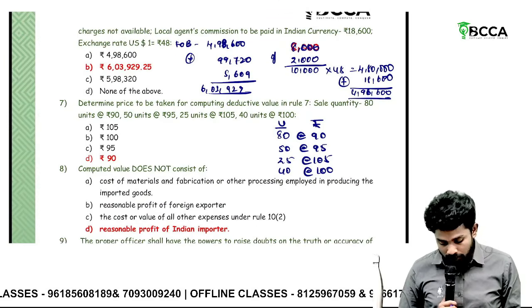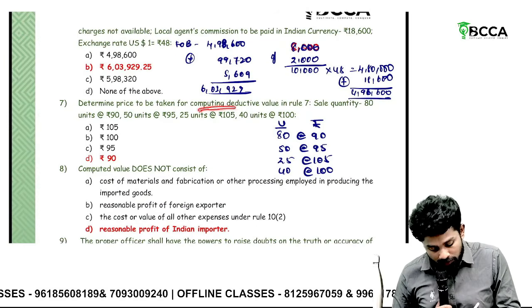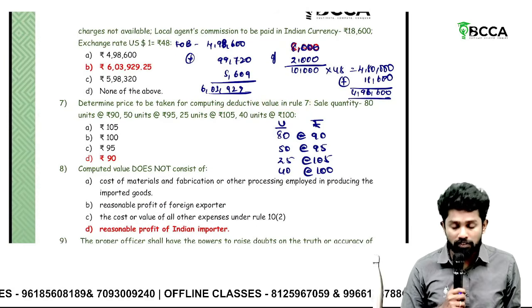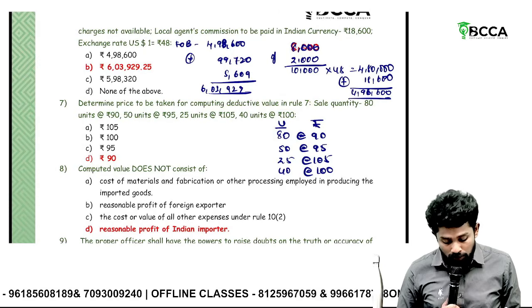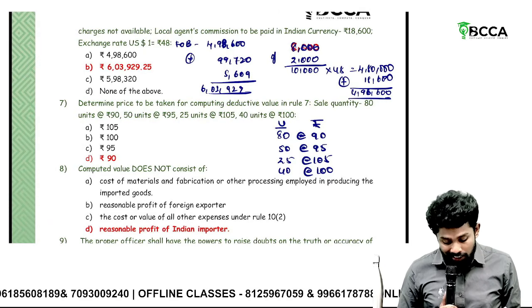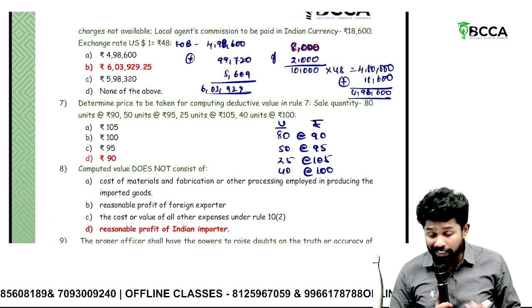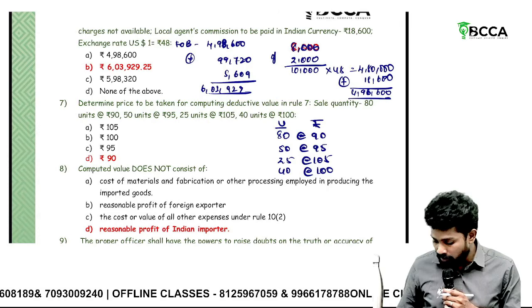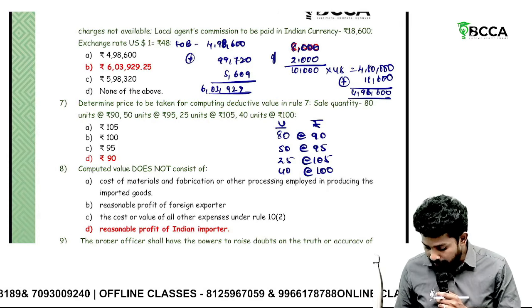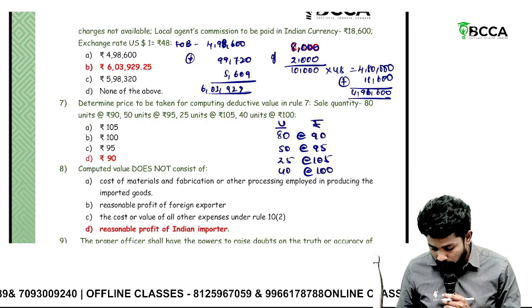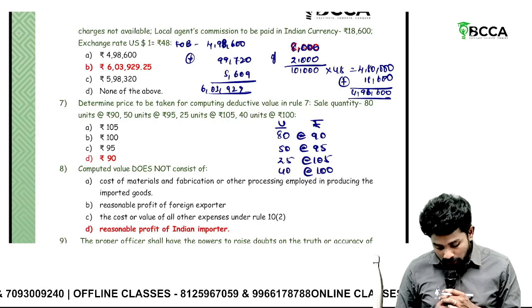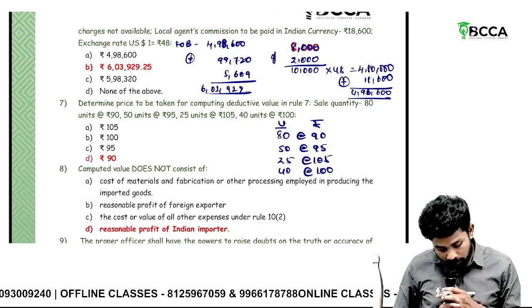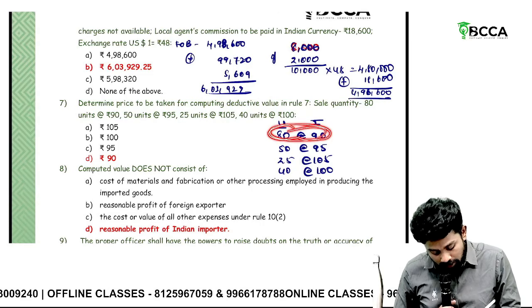So it comes to 6,03,929. Then determine the price to be taken for computing deductive value under Rule 7. Sir, under Rule 7 deductive value, you should take the price at which the greatest aggregate quantity of units has been sold. So what is the amount here, sir? It is 80 units at price 90.